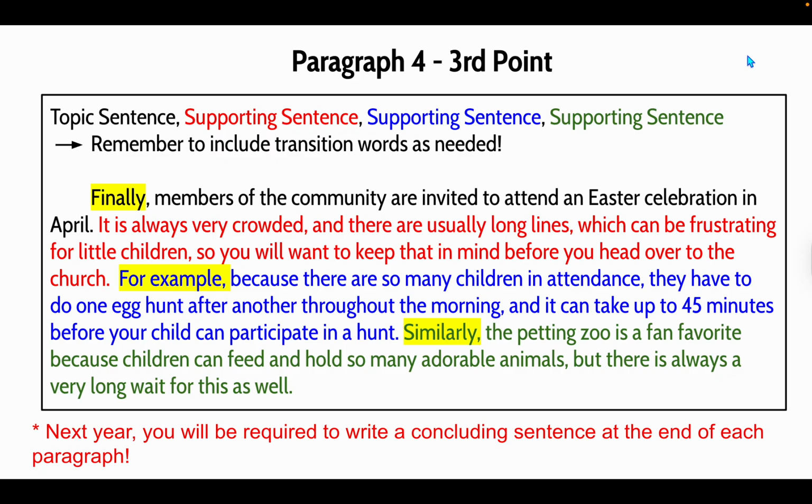And it's following the same structure as all my other body paragraphs. So here's my main point. Finally, members of the community are invited to attend an Easter celebration in April. And remember, my supporting sentences must be on topic. They're telling me more about Easter celebrations at Prestonwood.